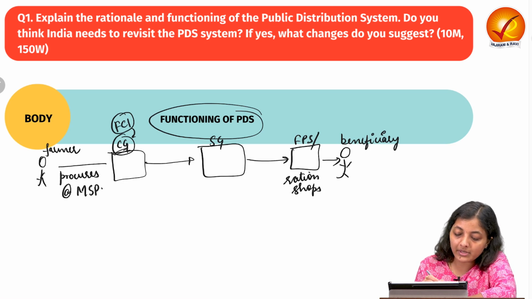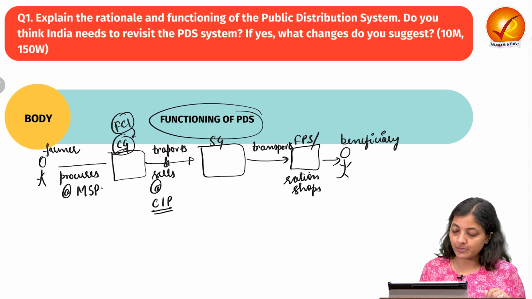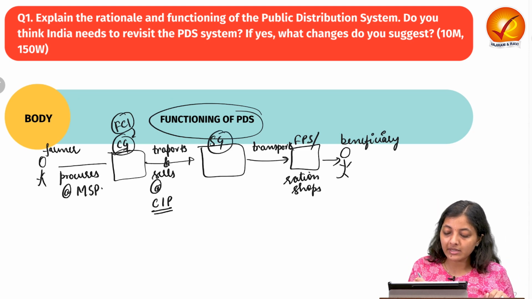Then the central government transports and sells to state government at central issue price. This state government then transports this food grains to the fair price shops, and now this central government bears the transportation cost.